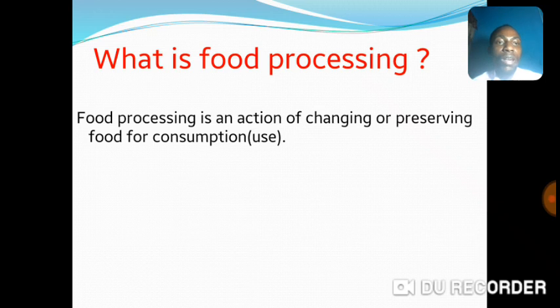This is a situation whereby food in their raw states are changed or they are processed into different forms. In so doing, we also keep some in such a way that they are preserved from going bad. And so we do that and keep it for future use or consumption. Good. Let's go on to look at some methods of food processing.